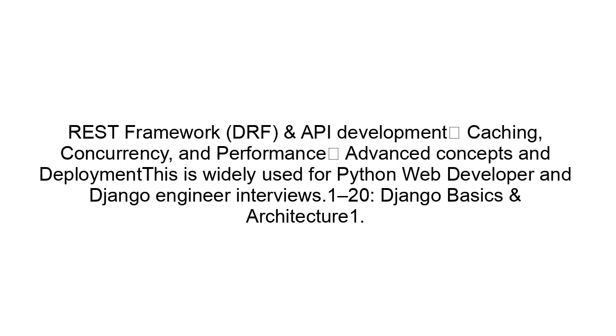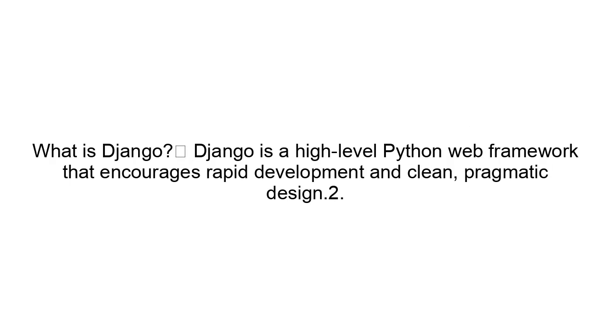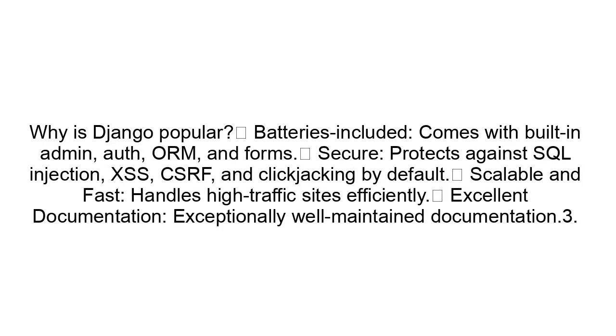1 to 20. Django basics and architecture. What is Django? Django is a high-level Python web framework that encourages rapid development and clean, pragmatic design. Why is Django popular? Batteries included. Comes with built-in admin, auth, ORM, and forms. Secure. Protects against SQL injection, XSS, CSRF, and clickjacking by default. Scalable and fast. Handles high-traffic sites efficiently. Excellent documentation. Exceptionally well-maintained documentation.